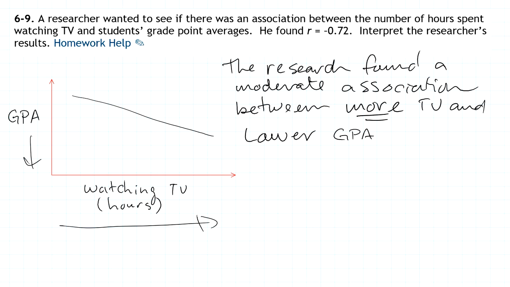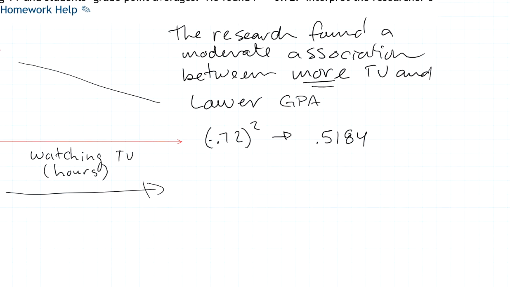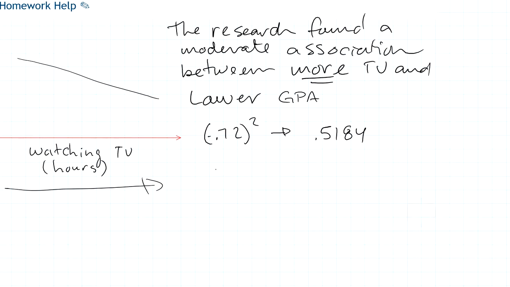The other thing that we know is this thing called the coefficient of determination. If we take our R value and we square it, so if I take 0.72 and that's negative, and I raise that to the second power, I get the value of 0.5184. So, with that we can say approximately 50% or about 52%. I'm just turning that number into a percent.